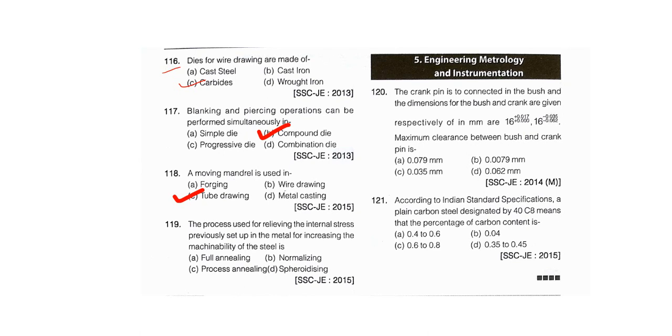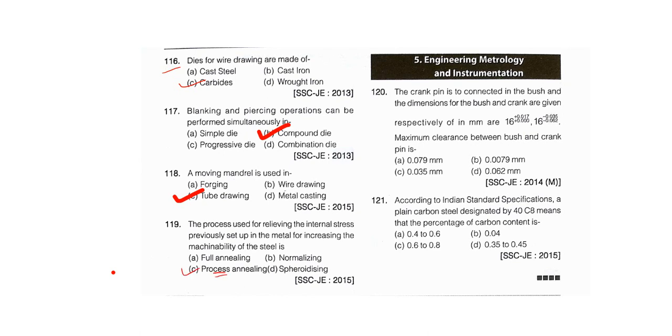So the process which is used for relieving the internal stress previously set up in the metal for increasing the machinability is process annealing. It is not full annealing. It is process annealing. So the correct answer will be C.